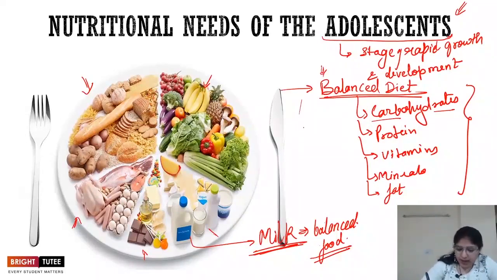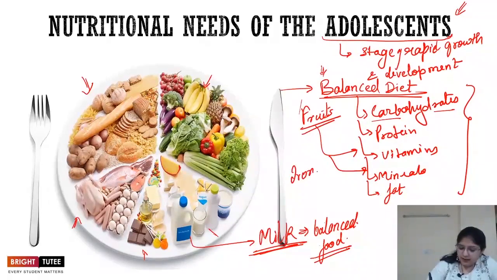Then apart from milk, we have fruits which provide nourishment. Fruits are able to provide us with a lot of minerals and vitamins, right? Then apart from that, you have iron, right? Iron is again an important mineral which helps us in building the blood. It helps in forming the blood.